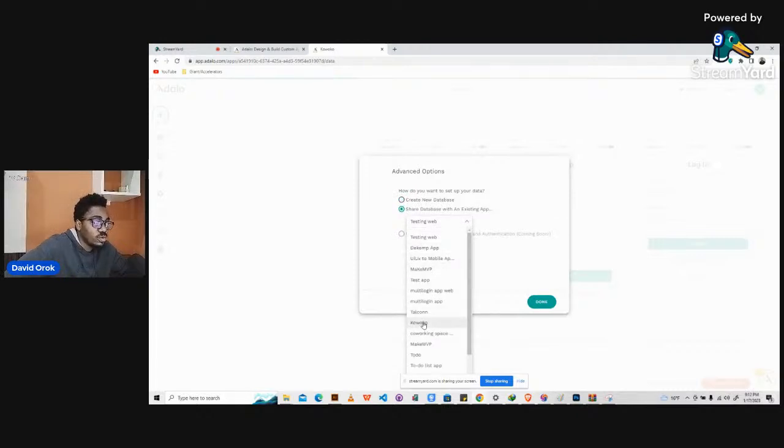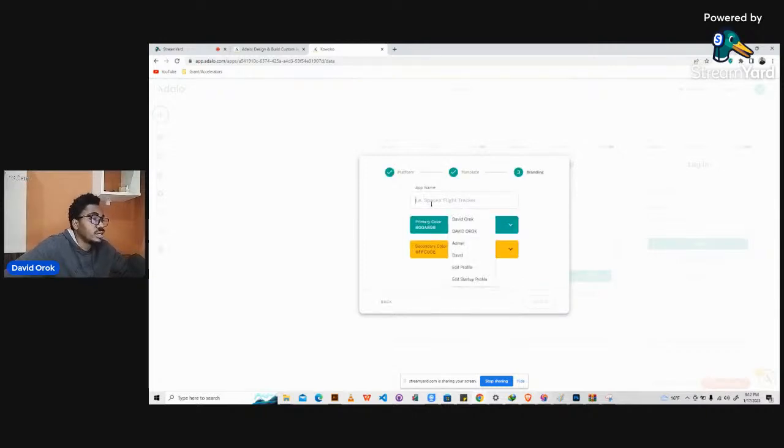So we will go for our Coworker application, and then we'll click on done. Now this one doesn't exist yet. So use external user database and authentication. It's coming soon. I think Adalo is still working on it. So we click on done, and then we pick a color and a name for our application. So we can call this Coworker Web. Beautiful. So Coworker Web. The other one was Coworker itself.